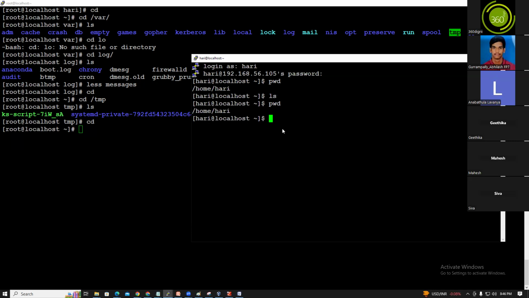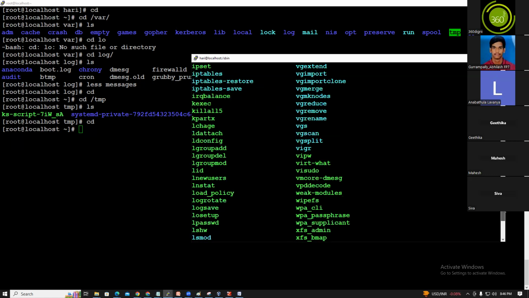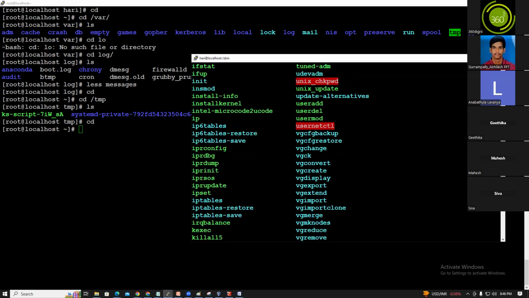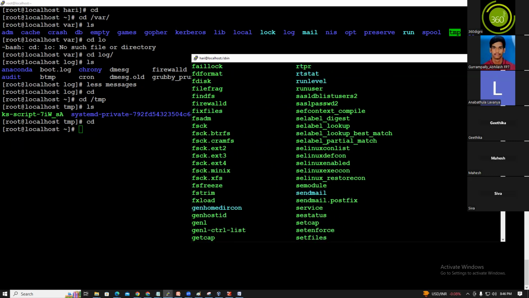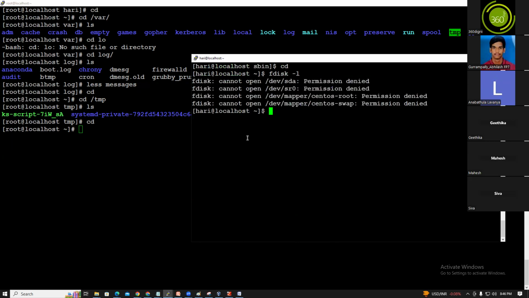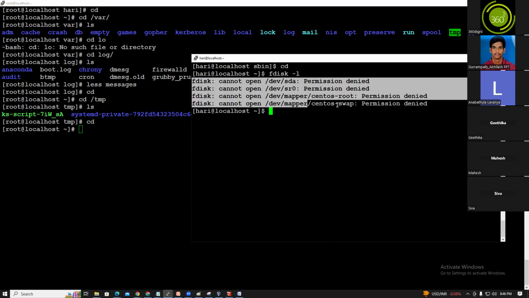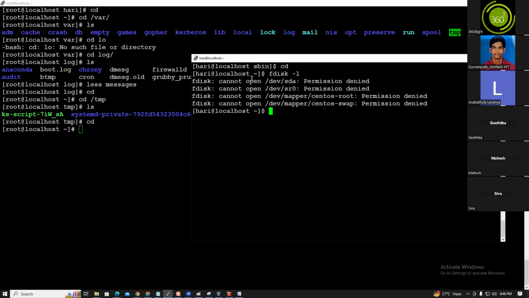These are all bin commands. So what are the super bin commands? cd /sbin. For example, in sbin there is fdisk, guys. These commands will not execute as a normal user. Let's try to execute fdisk -l. What does it show, guys? It is showing permission denied, because this is an sbin command.